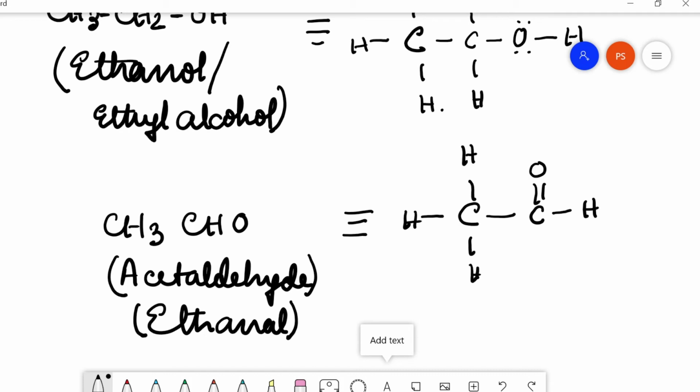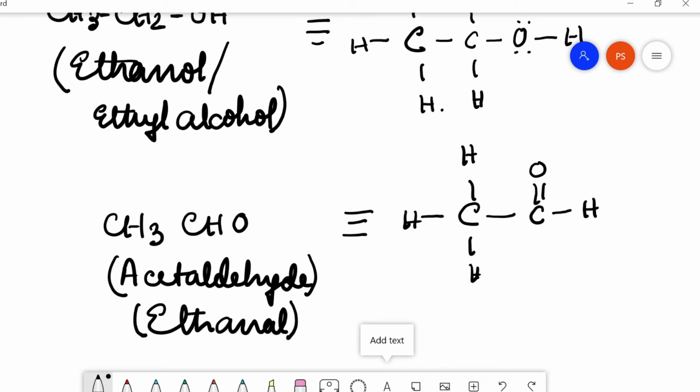The carbon on the left hand side is forming 4 bonds via 4 single bonds. Among those 4 single covalent bonds, the carbon has formed 3 single covalent bonds with 3 hydrogen atoms and 1 single covalent bond with another carbon atom.